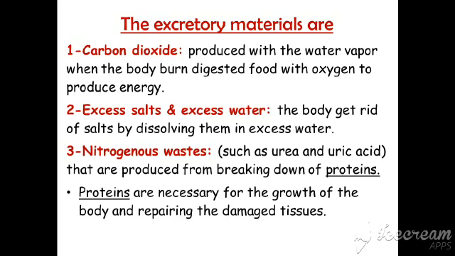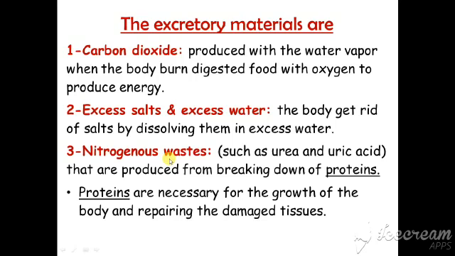The excretory materials contain number 1, carbon dioxide gas and water vapor that are produced by burning the digested food with oxygen to produce energy. Number 2, the excess salt and excess water. The body can get rid of salts by dissolving them in excess water. And the last one is the nitrogenous wastes.